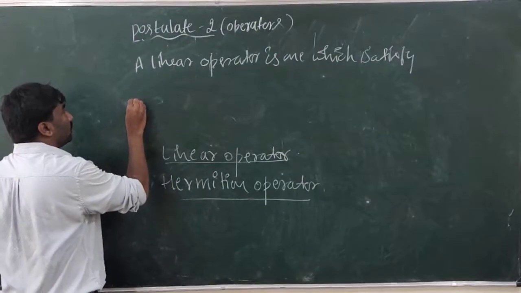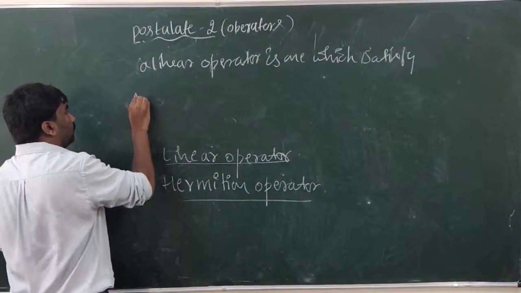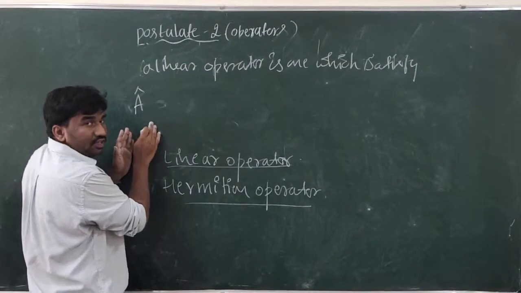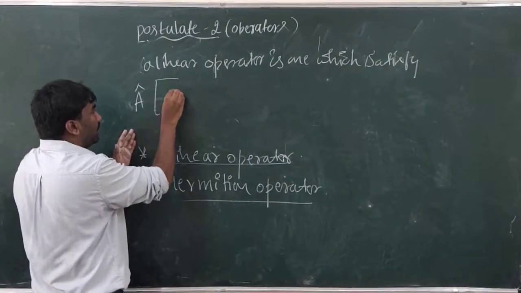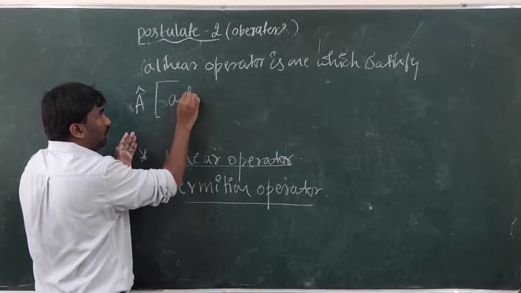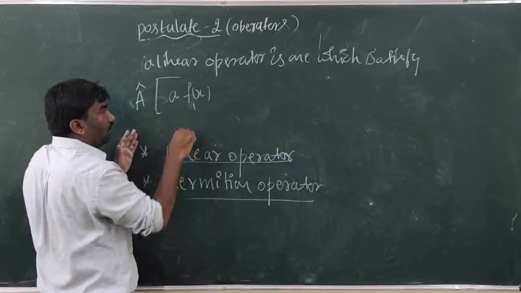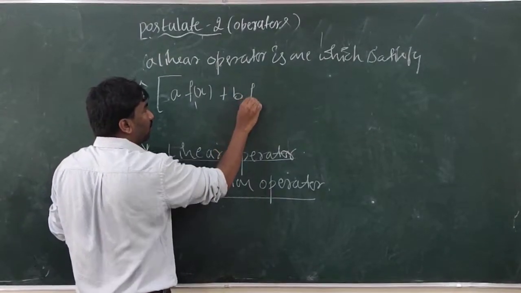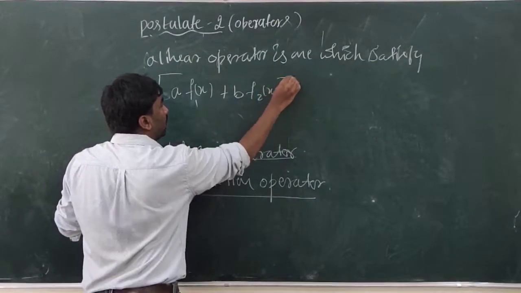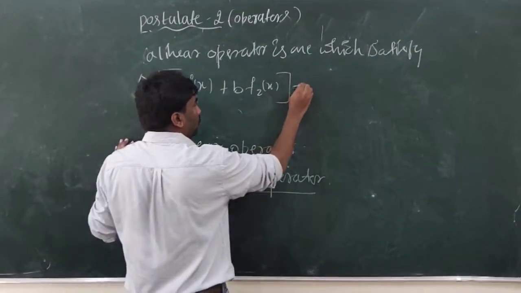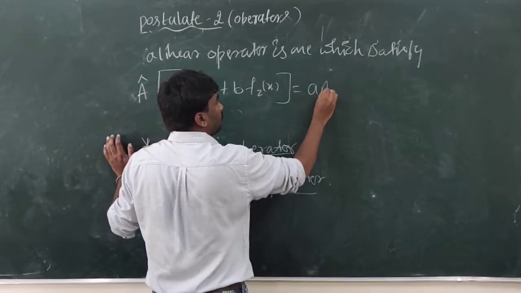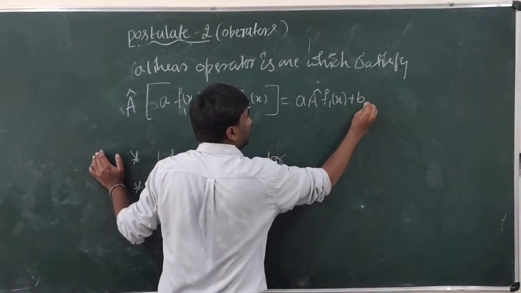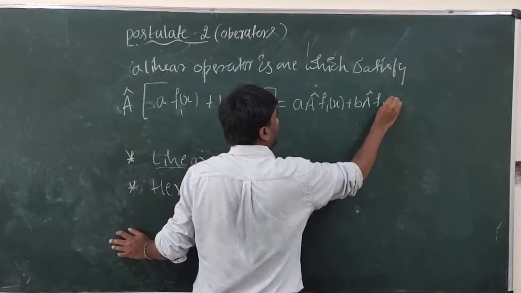For example, if A cap is a linear operator, then if A cap operates on some constant a multiplied with some function f1 of x, plus some constant b multiplied with f2 of x, it is equal to a into A cap f1 of x plus b into A cap f2 of x.